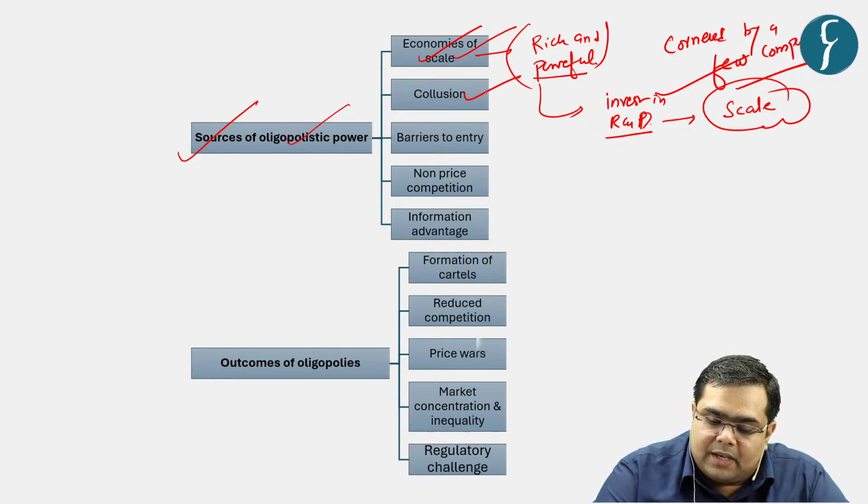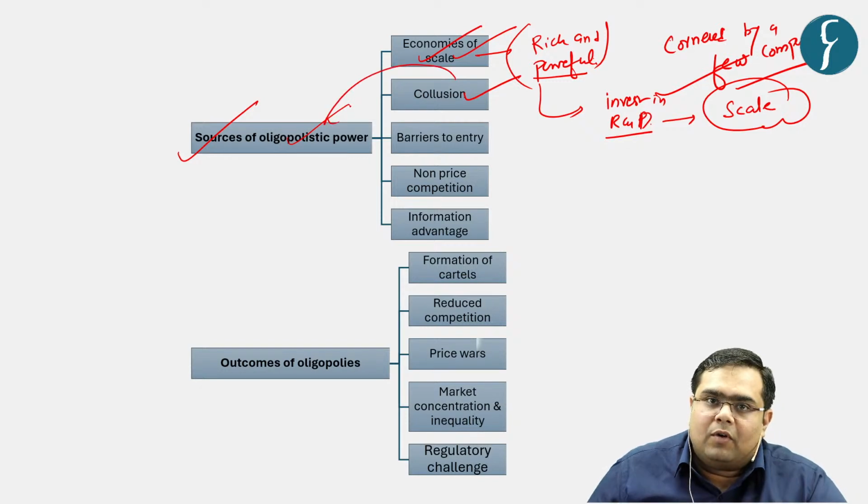That again leads to the formation of oligopolistic powers, right? For example, only 2 or 3 companies will survive in this kind of competition and the rest of the companies will perish. The best example to understand this is our telecom sector.